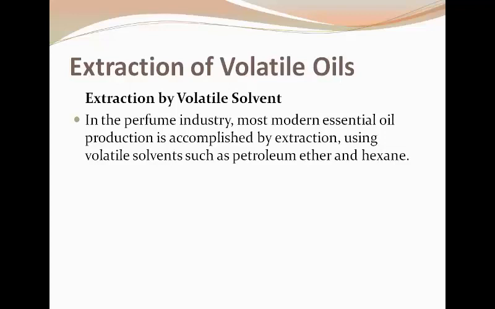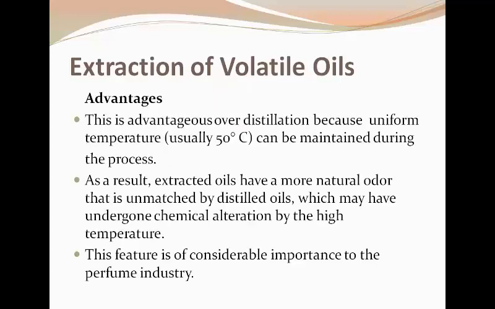In this method, the essential oil is extracted by using volatile solvents such as petroleum ether and hexane, by different extraction like Soxhlet extraction. This method is advantageous over the distillation method because a uniform temperature, usually 50 degrees centigrade, can be maintained throughout the process.